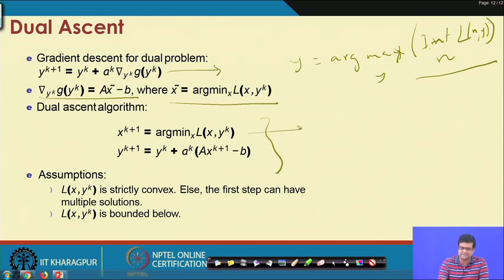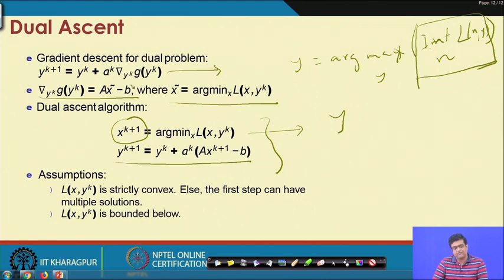At each step, first you randomly initialize some y, and then you compute the next iterate of x by solving this inner problem, and then once you have solved this inner problem, you do a gradient descent step. This is the gradient descent step here for the dual variable.